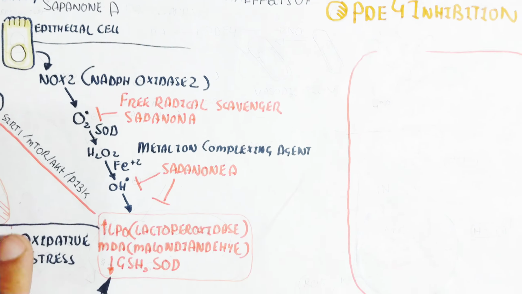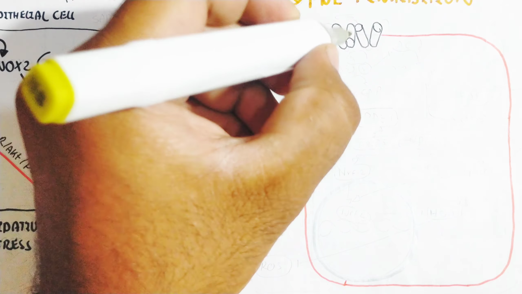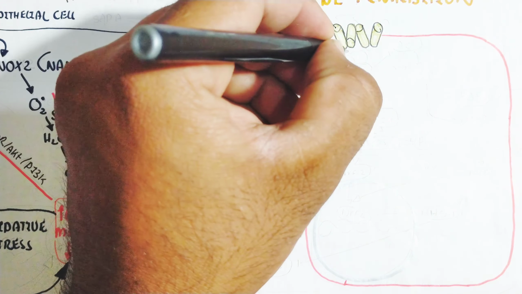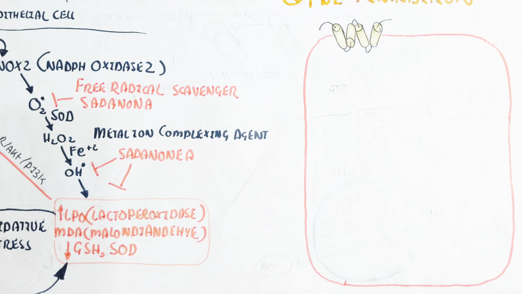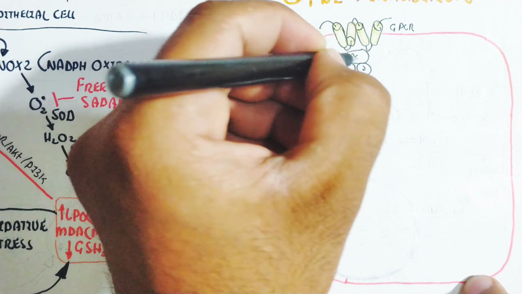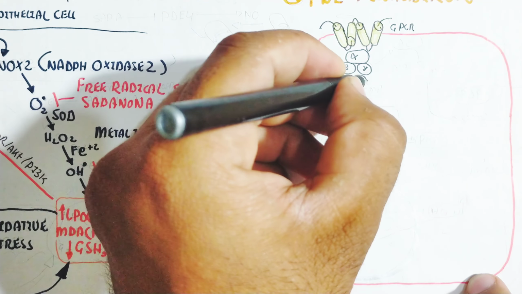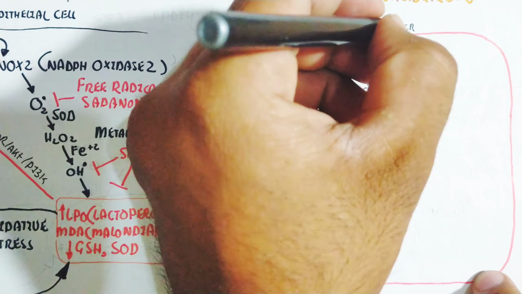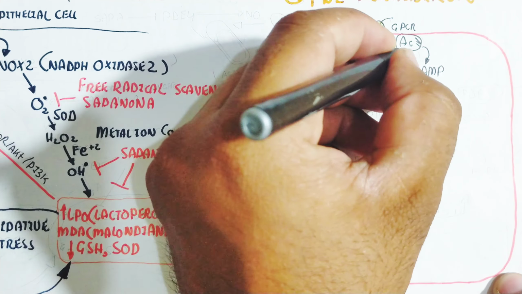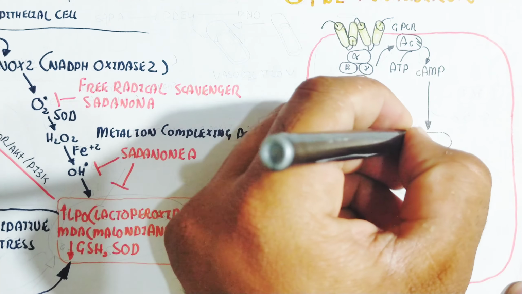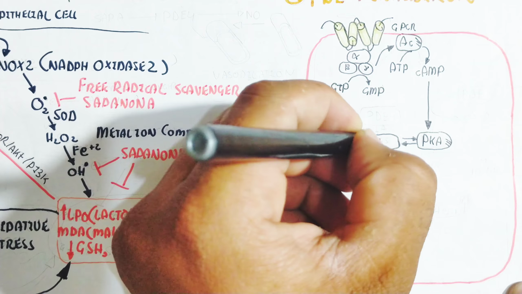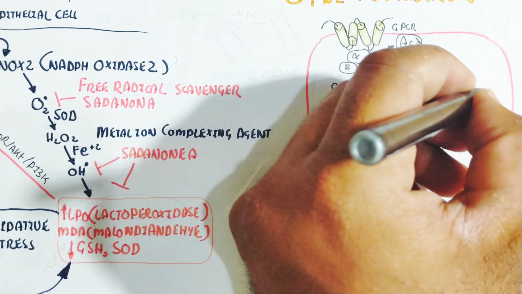So if you think about how PDE4 inhibition is possible through Sappanone, first of all, you need to understand the function of PDE4. The phosphodiesterase enzyme 4 basically degrades cyclic AMP, and whenever it does, the cascade of phosphorylation is stopped. Here, the G-protein coupled receptor activates the intracellular trimeric protein, and adenylyl cyclase converts ATP into cyclic AMP.